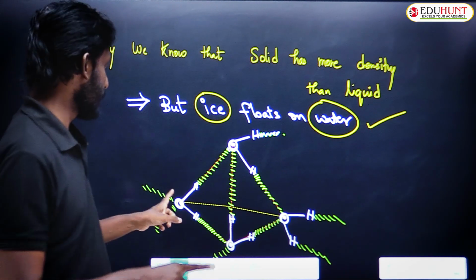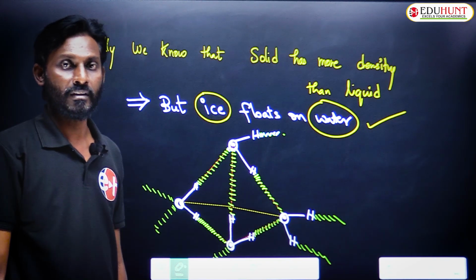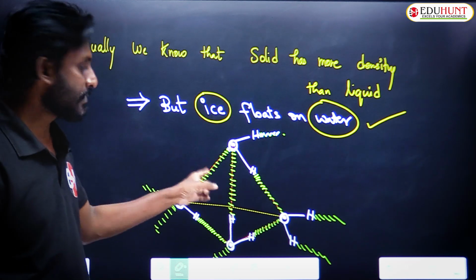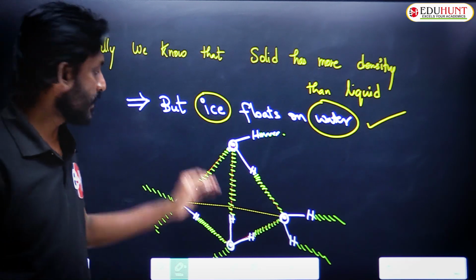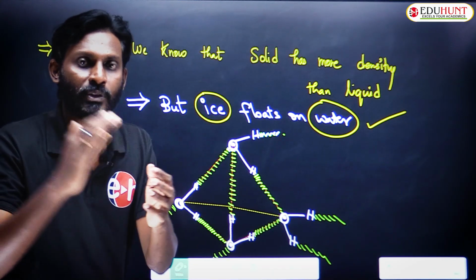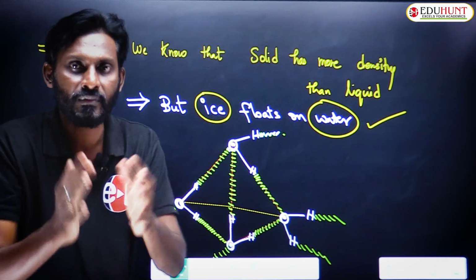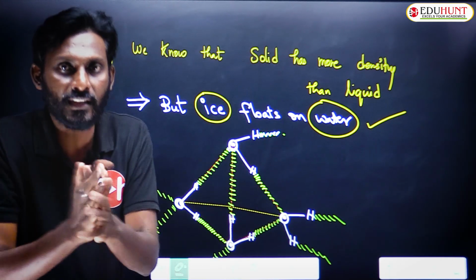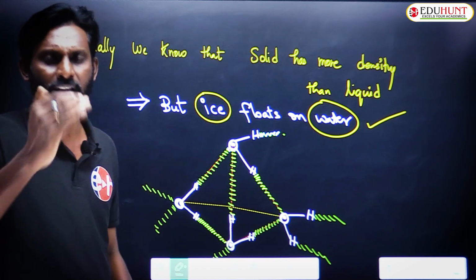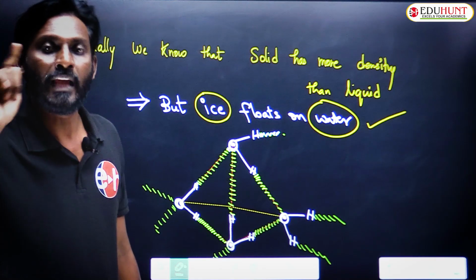Imagine if these water molecules are closely packed, then density will usually be high. So that happens when you melt this ice. When this ice melts, what happens? Slowly these hydrogen bonds break. As the hydrogen bonds break, the water molecules come close together. As the water molecules come close together, the density of water slowly increases, and that reaches a maximum at a particular temperature.